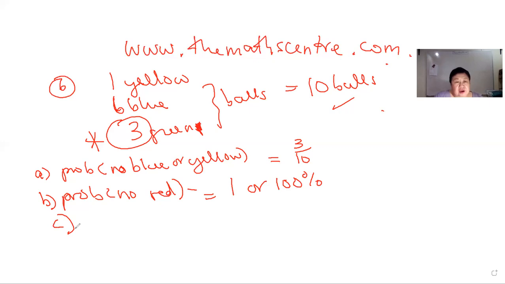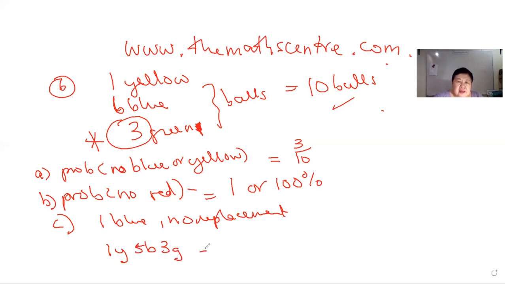C. Now, Greta takes out a blue ball. Okay, so you take out 1 blue ball, right? And you do not replace it, no replacement. So now what do you have? You have 1 yellow, you have 1 less blue. You no longer have 6 blue, you have 5 blue, and you still have 3 green. The total now is only 9 balls, no longer 10. You're not replacing the blue.